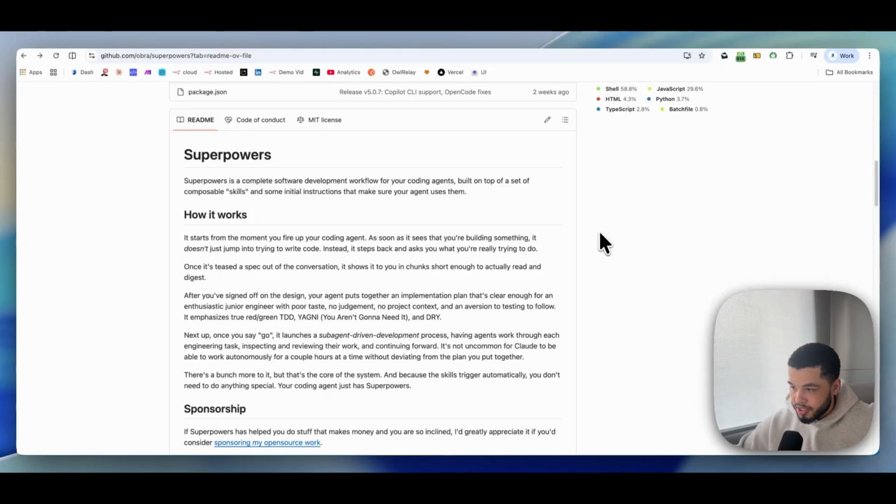Alright, so this superpower skill is by far the most valuable thing you can have in Claude Code right now. If you don't have this in any of your workflows, or if you don't use this while you're using Claude Code, then you're going to receive low quality outputs, and that is just a fact. Now in this video, I'm going to show you exactly how you can get this skill and when to actually use this skill. So firstly, let's explain what this skill actually is.